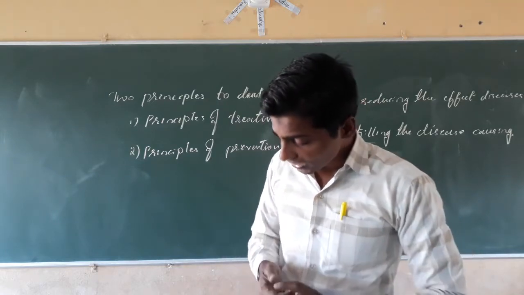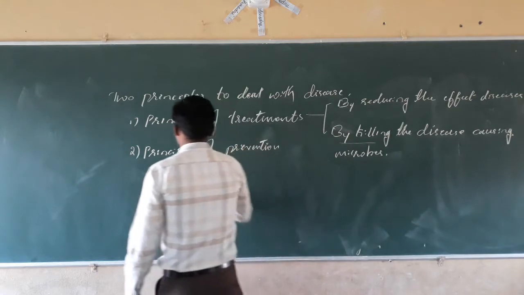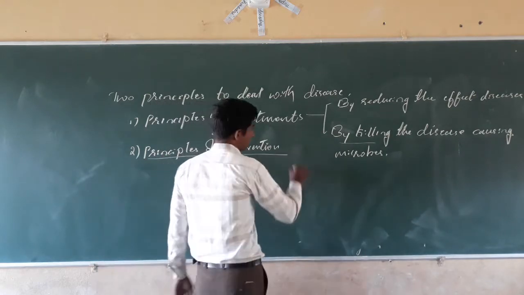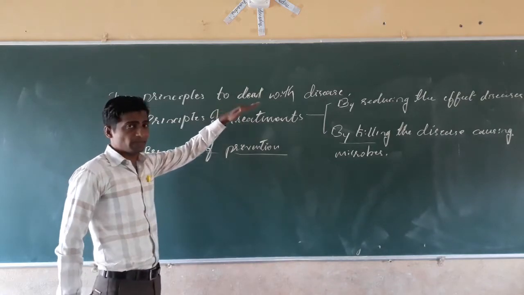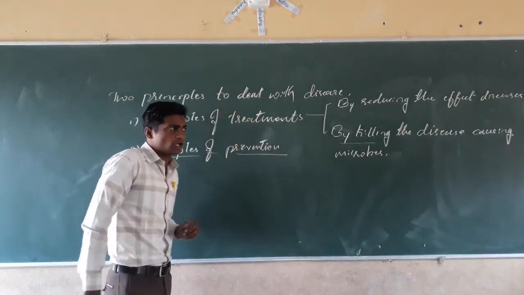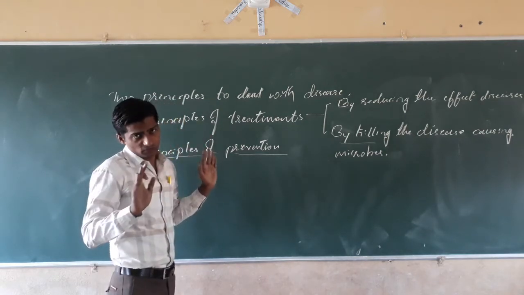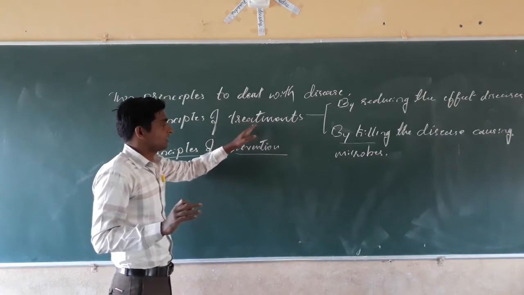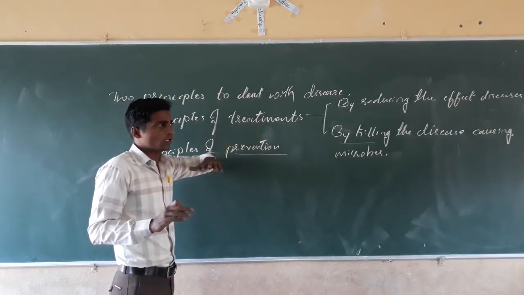Yes. Next, dear students, come to the principles of prevention. How to prevent the disease. See here, treatment. First one, by reducing the effects by taking the common doses and all, or by taking bed rest. We can prevent ourselves only, but that kind of treatment we give to control the disease.